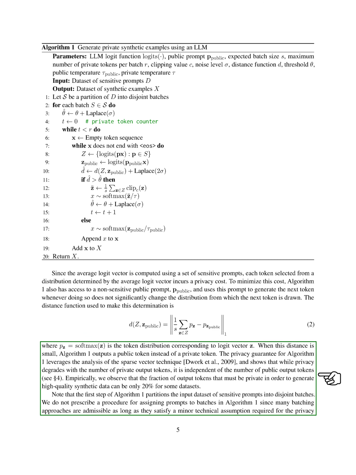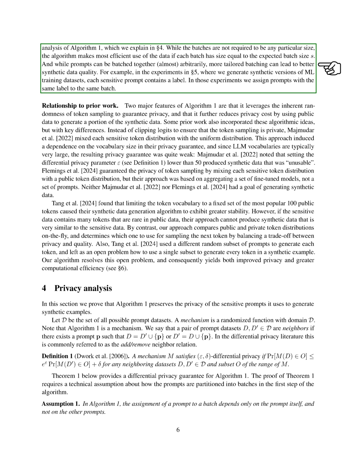The privacy guarantee of our algorithm is based on the analysis of sparse vector techniques, showing that privacy degradation is independent of the number of public output tokens. By carefully selecting private and public tokens, high-quality synthetic data can be generated with only a fraction of private tokens. The algorithm partitions sensitive prompts into batches, and while batching approaches can vary, efficient data usage is achieved when batch sizes match the expected size. Tailored batching strategies can further enhance the quality of synthetic data.